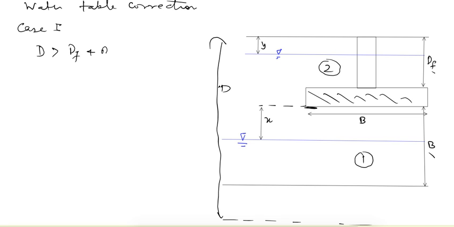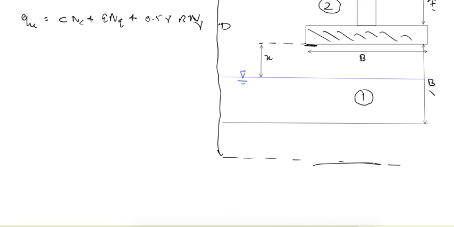So Df plus B, if it is greater than this value, then ultimate bearing capacity is simply given as c Nc plus q Nq plus 0.5 gamma B N gamma. So no change comes. And let's see the second case. If the water table comes into this zone, so this is the new depth of water table and it is at a depth of x from the base of the footing.